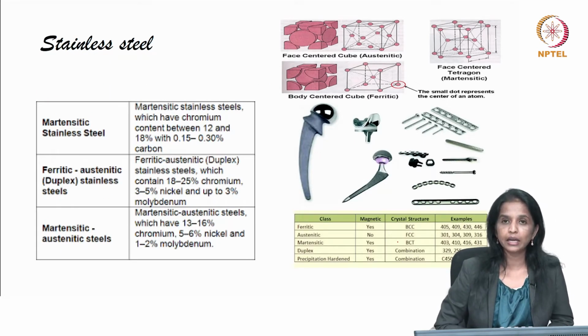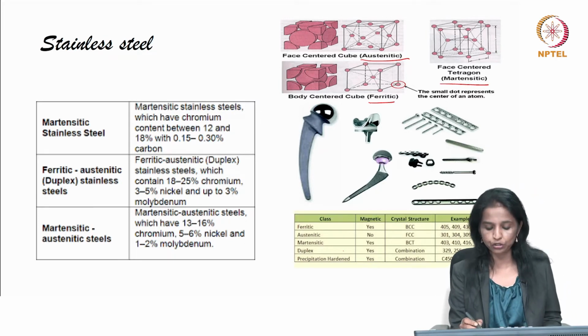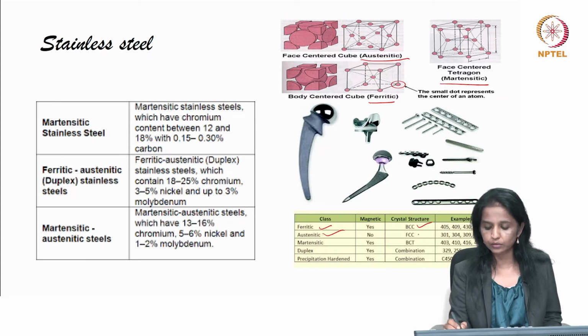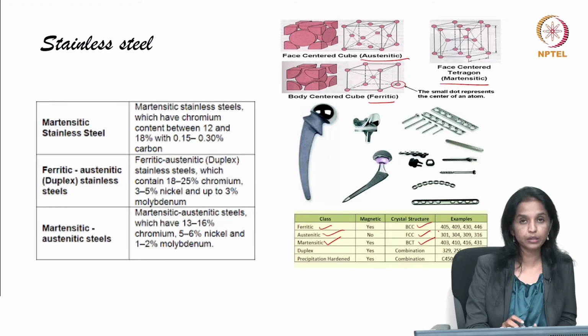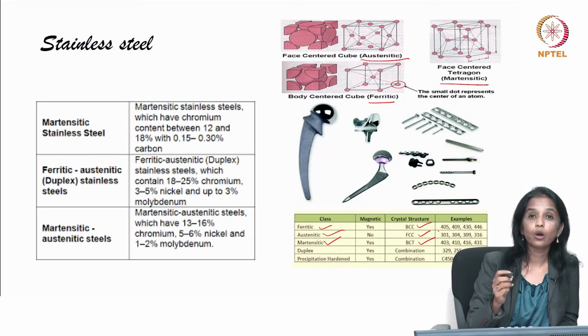Study on metals does not get complete without reading these crystallographic structures. So we have the face centered cubic, that is the austenitic phase, the body centered cubic, that is the ferritic, and then we have the face centered tetragonal, the martensitic. A quick look at the tabulation over here. Ferritic is body centered, austenitic is face centered, and martensitic is face centered tetragonal. And the crystallographic structures are different here because of the composition present.